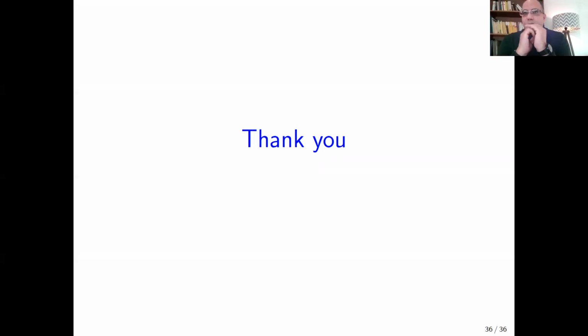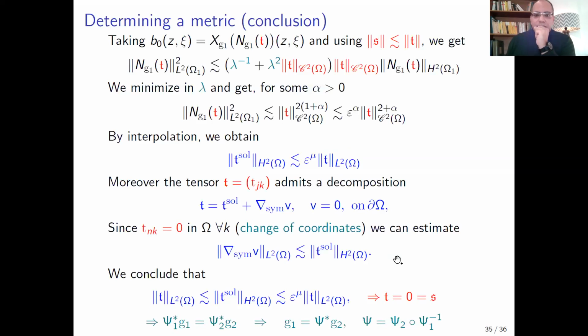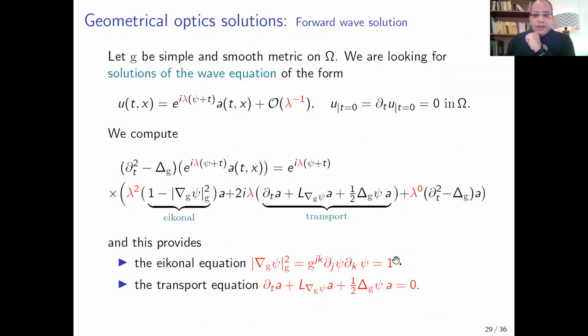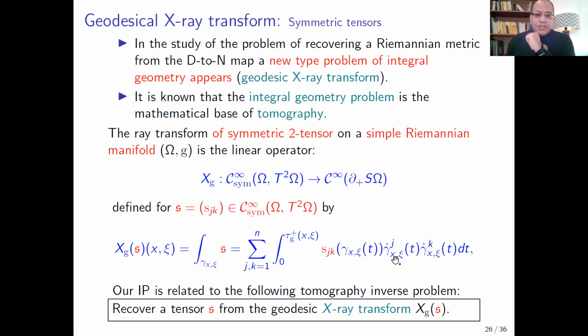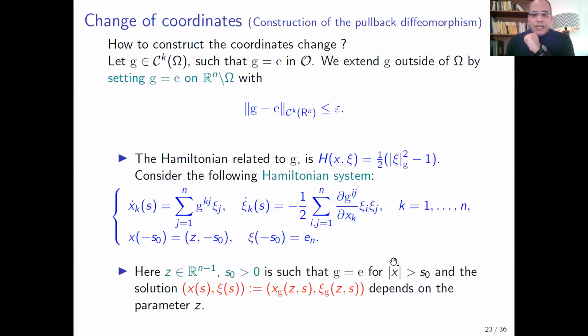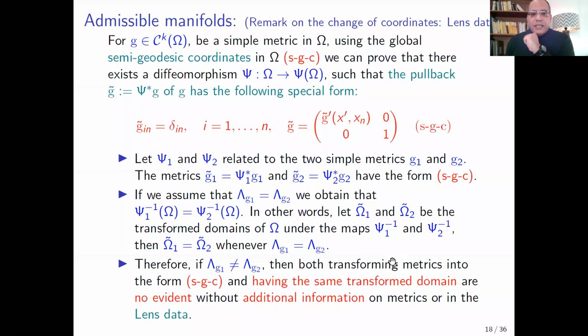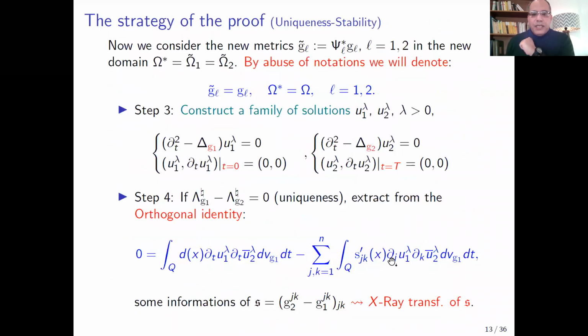Not exactly the strategy, but of course, I have not used the stability of the global Dirichlet Neumann map and the FBI transform, because here, roughly speaking, there are many other terms, and we do not apply exactly the orthogonal identity.